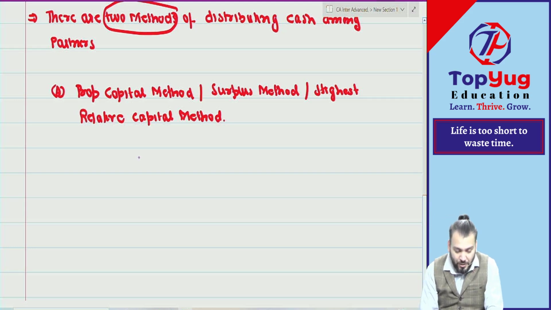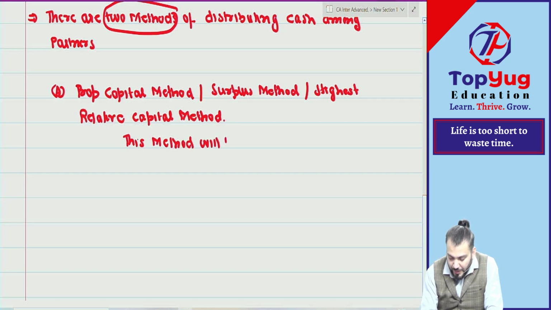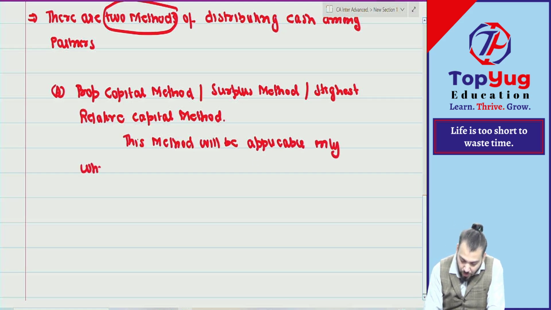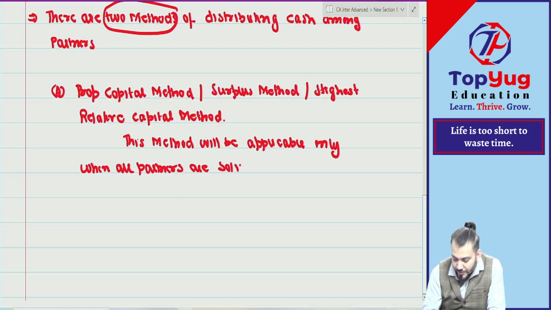Now, write down, this method will be applicable only when all partners are solvent.